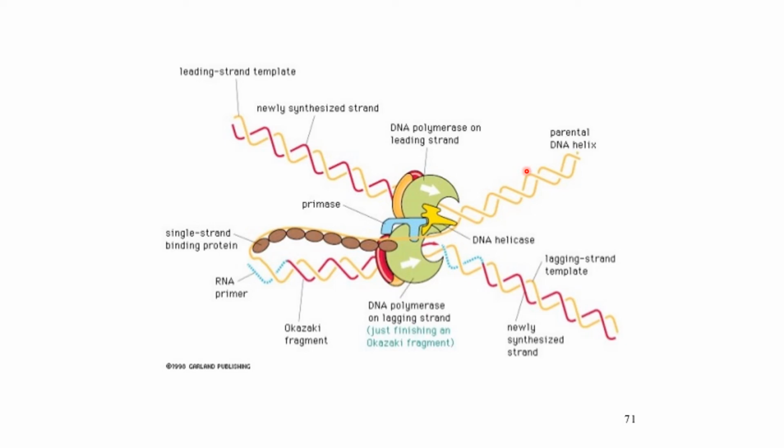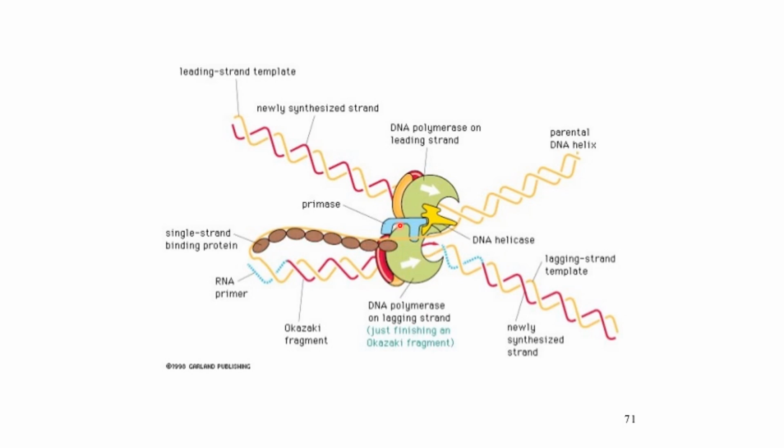This is how replication takes place in the eukaryote also. Here you see DNA polymerase on the leading strand, and this is the replication fork, in which this is the lagging strand, the template and the newly synthesized strand. You can see the single stranded binding proteins binding over here.